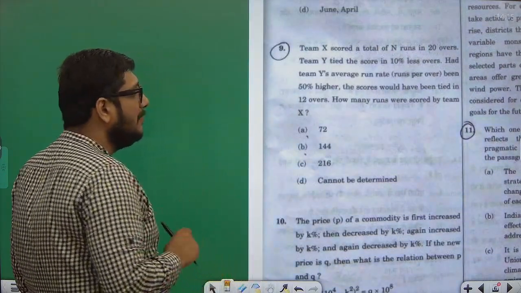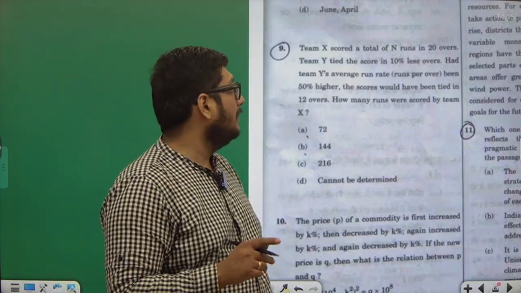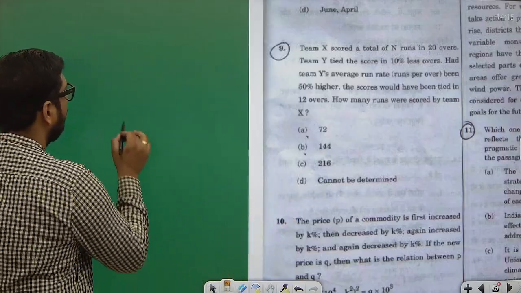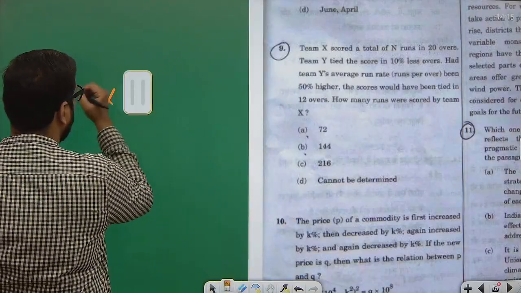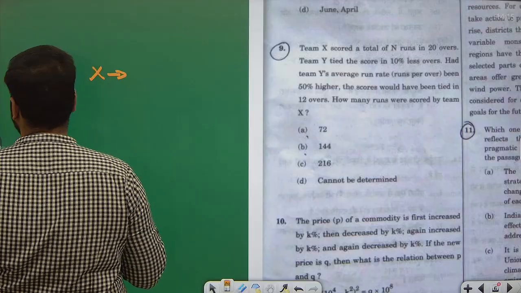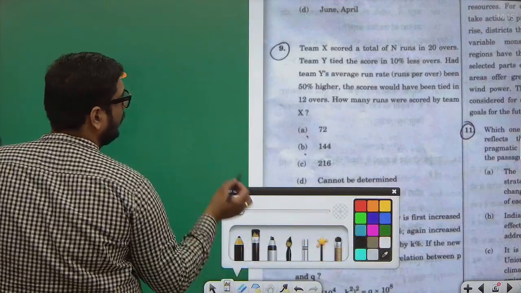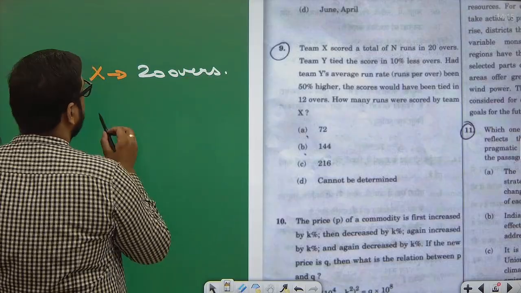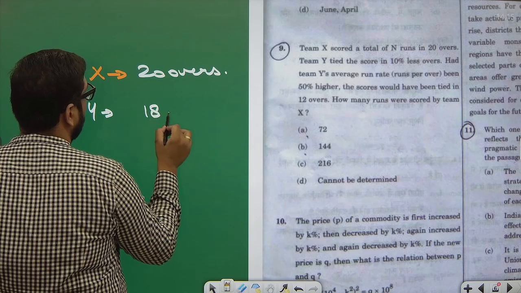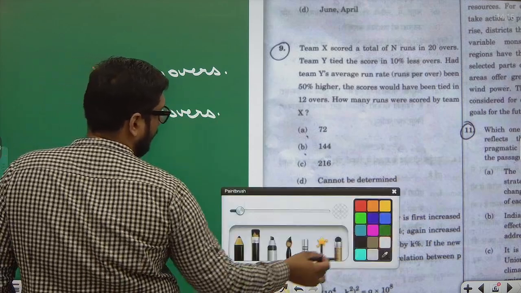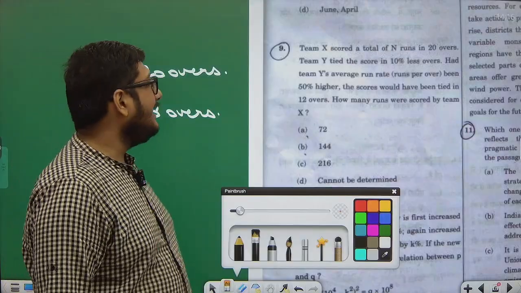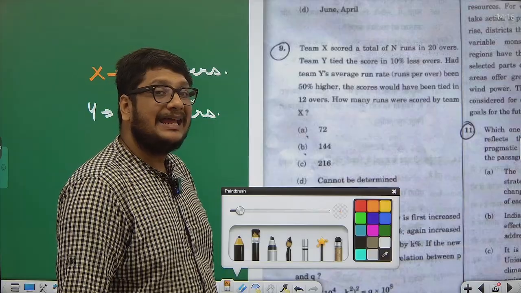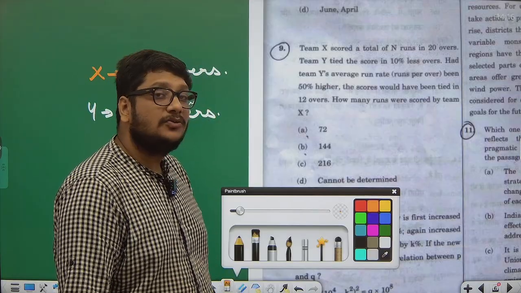It says Team X scored a total of n runs in 20 overs. Team Y tied the score in 10% less overs. For example, Team X scored the runs in 20 overs. Correct? Team Y scored the runs in 18 overs. Had Team Y's average run rate been 15% higher, the scores would have been tied in 12 overs. How many runs were scored by Team X?